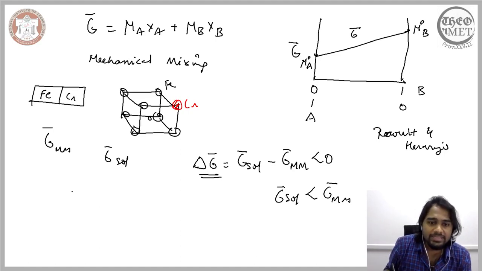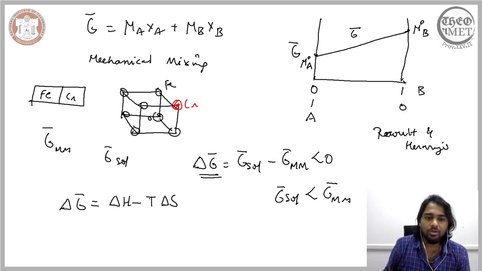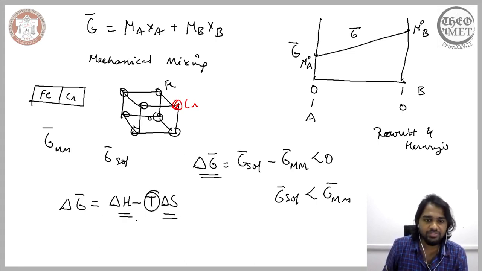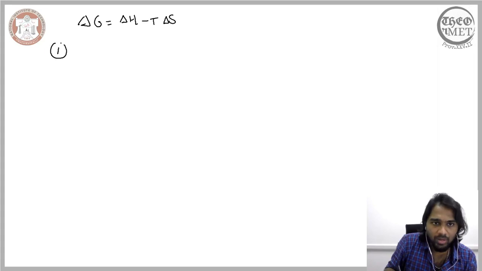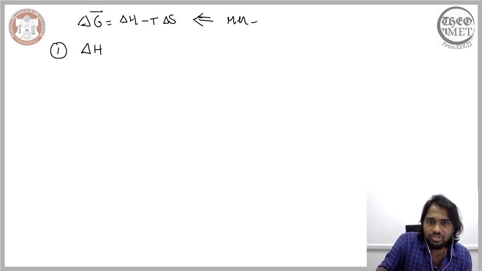So this term here can be treated separately, and it can be expressed in its canonical form in this manner. Now this expression includes the change in the enthalpy and the change in the entropy for a specific temperature. This is what the expression for the change in the Gibbs free energy describes. Now let us consider this expression separately, and let us assume a case 1 for the change in the enthalpy. So what we are considering is the change in the Gibbs free energy when a mechanical mixture changes to solution.